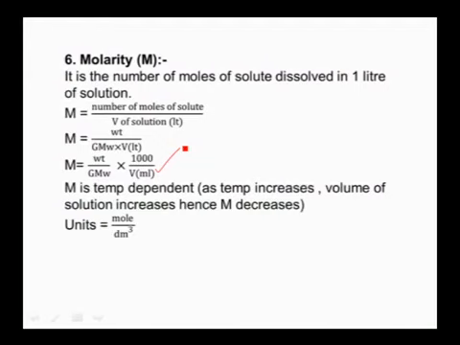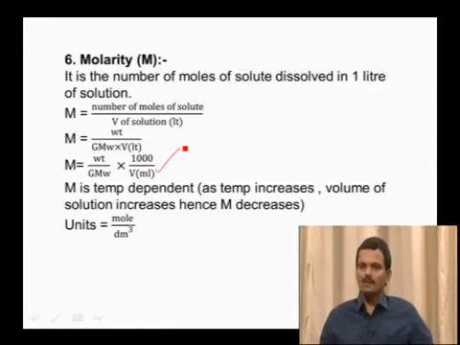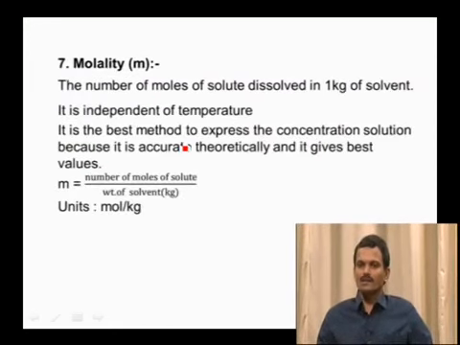This molarity is temperature dependent. By changing temperature, molarity changes. That is, by increasing temperature, volume increases, thereby molarity decreases. Coming to the next one, molality. It is the number of moles of solute dissolved in 1 kg of solvent. This is temperature independent, because by changing temperature, the mass of a substance does not change. So it is independent of temperature, and this is the best method for expressing the concentration of a solution.